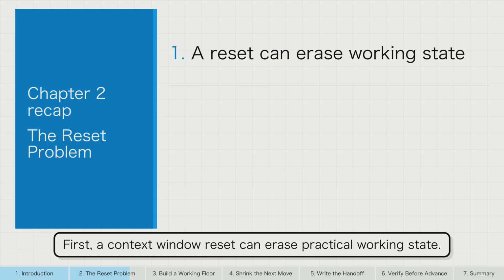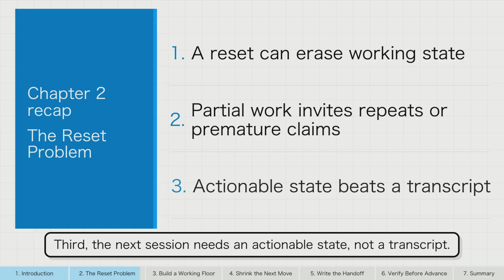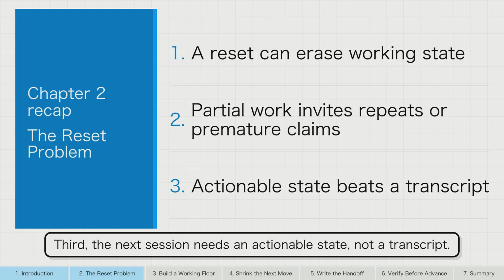Chapter recap. First, a context window reset can erase practical working state. Second, partial work can trigger either repeated effort or premature completion. Third, the next session needs an actionable state, not a transcript.